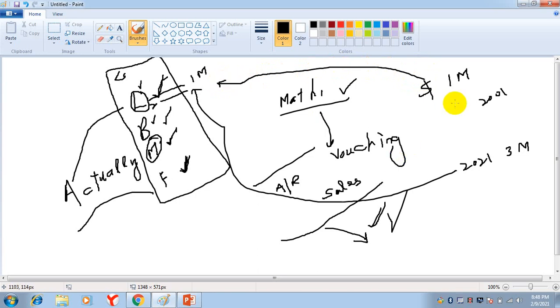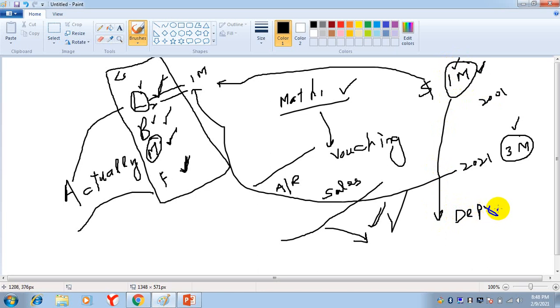Historical cost concept means that asset will be shown in the balance sheet at the cost at which it is purchased, not at the market value. So we will check whether it is properly valued or not. And we will check whether depreciation is charged or not. Proper depreciation.